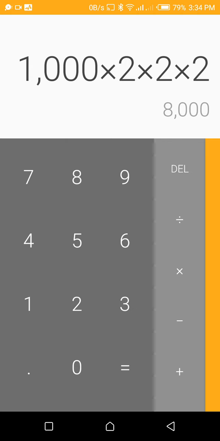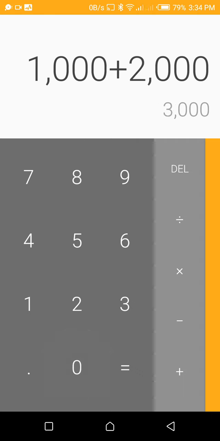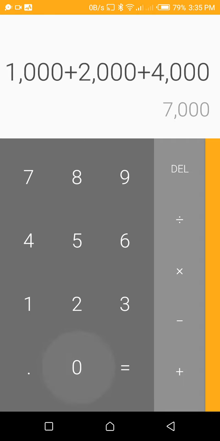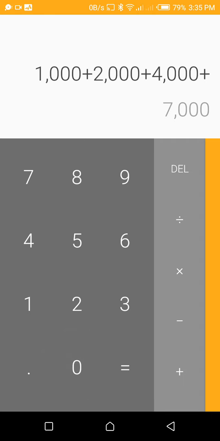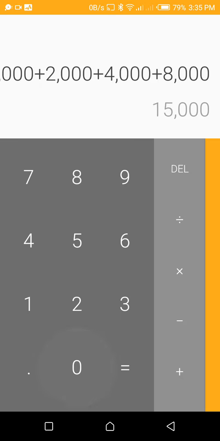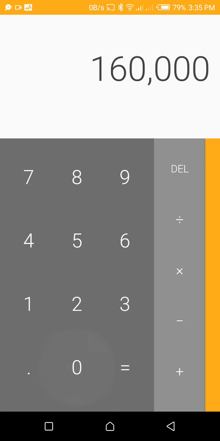Now let's first of all check how much you spent in total. That is 1,000 plus 2,000 plus 4,000 plus, let's say, 8,000. Do you see that? 15,000, guys. So you staked a whole total of 15,000 here. But remember, lastly, that you staked 8,000 and you gained 16,000. So subtract 15,000.